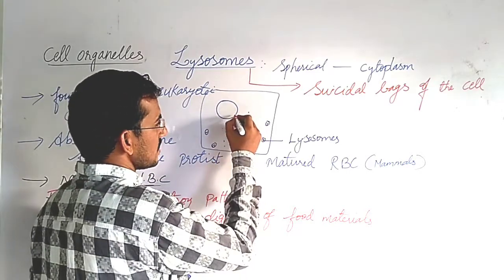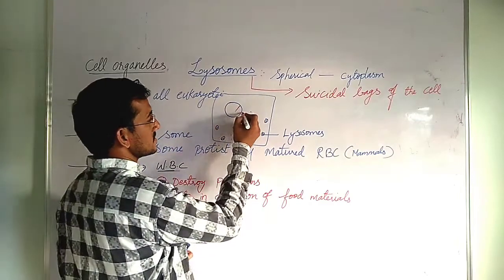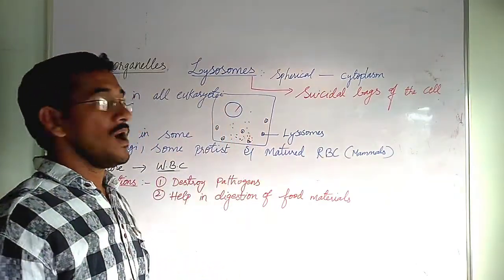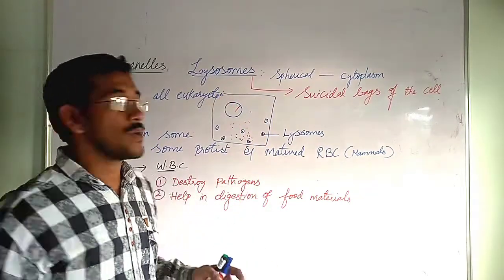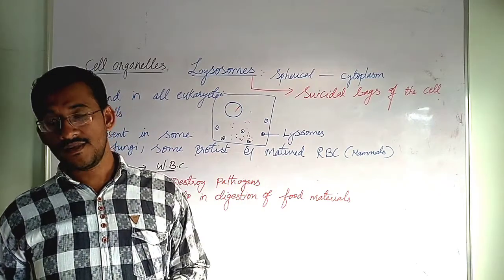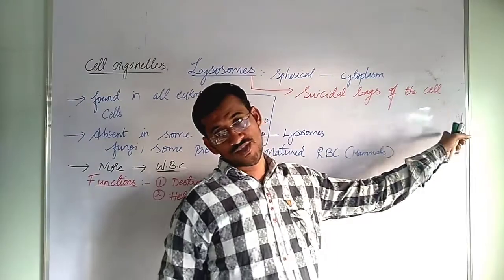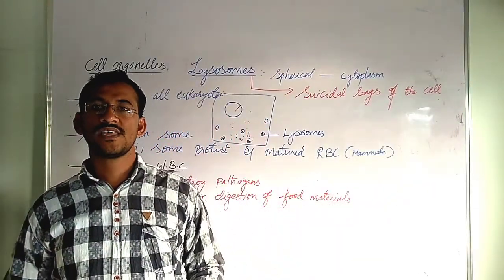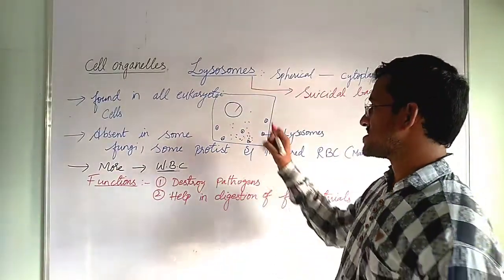Even they are going to destroy mitochondria, nucleus, then endoplasmic reticulum. All the organelles, all the parts of the cells can be destroyed with the help of these destructive enzymes. That's why we call it suicidal bags of the cell, because they will destroy the cell content which are present in the cytoplasm.